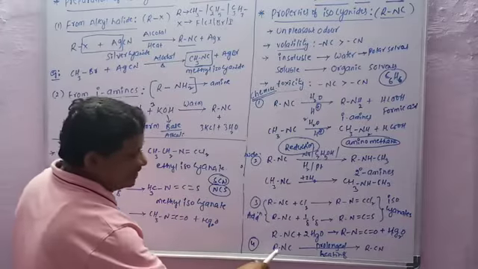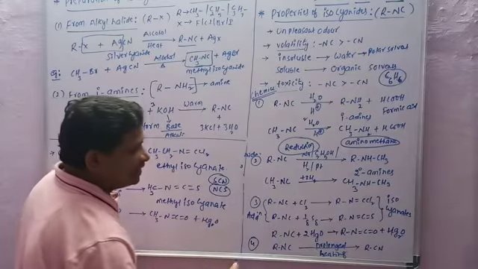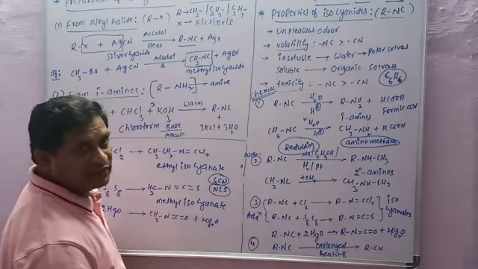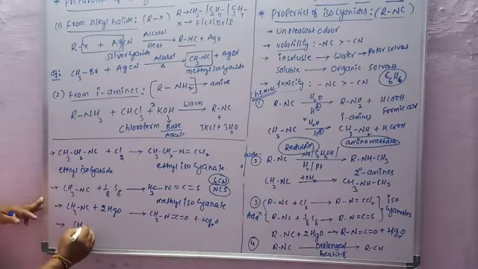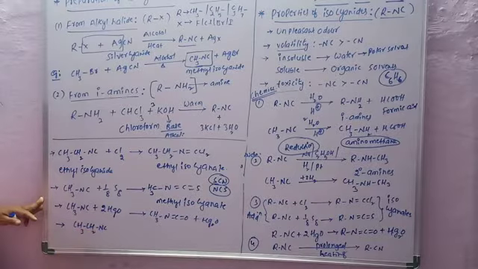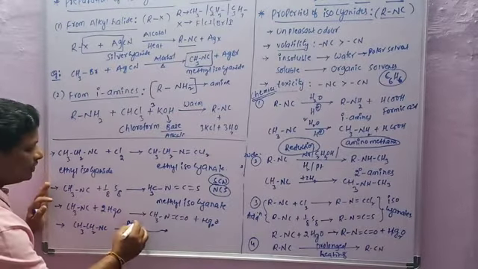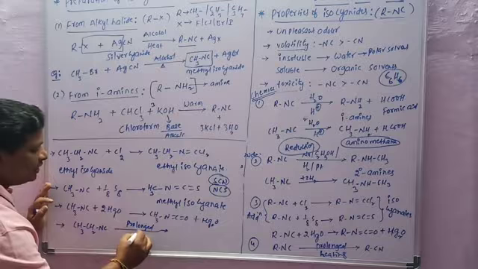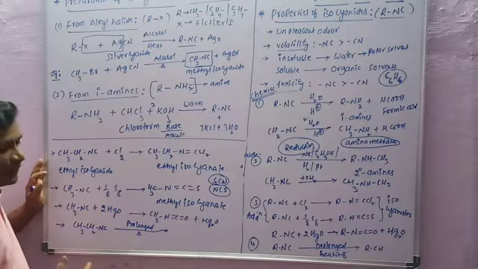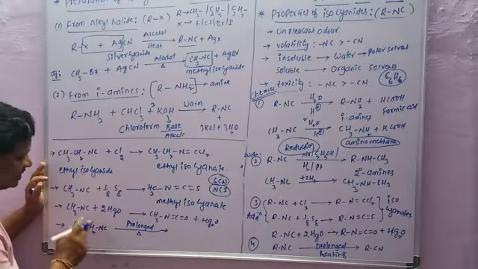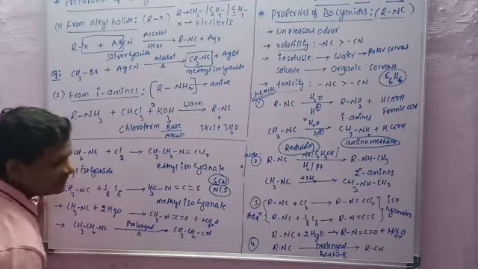The fourth reaction: on prolonged heating, isocyanides are converted into cyanides. For example, CH3CH2NC, ethyl isocyanide, on prolonged heating, meaning continuous heating for a longer time, gives CH3CH2CN.